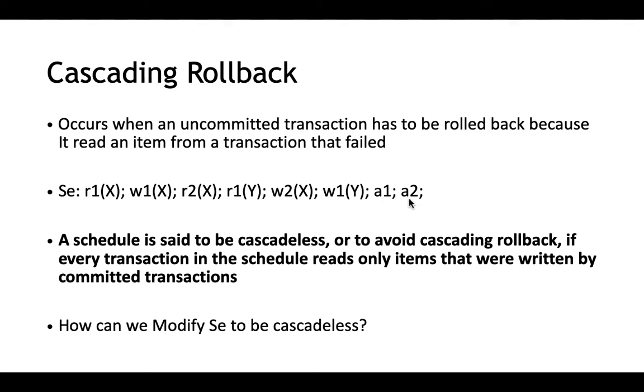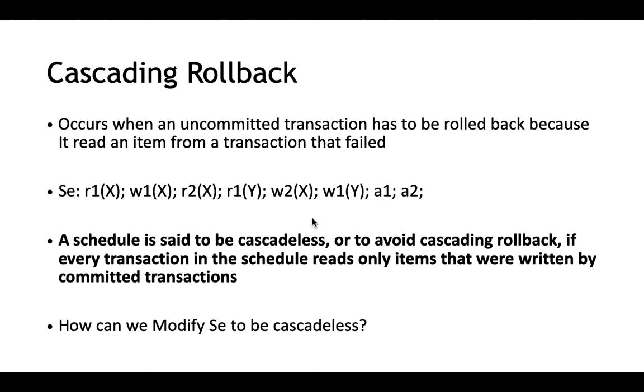Now imagine this w1 of the first transaction was writing on x, and that x was used by multiple transactions, not only t2 but t3, t4. There were multiple transactions trying to use x. So if t1 gets aborted, we need to abort all the transactions that had actually read or used a value that was written by the first transaction, T1. So that is what we say as cascading rollback. If the first transaction is rolled back, all the transactions that depended on values written by the first transaction need to be rolled back. So one after the other, that is what we mean by cascading.